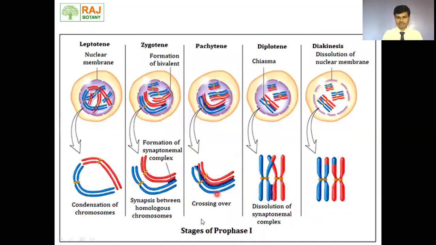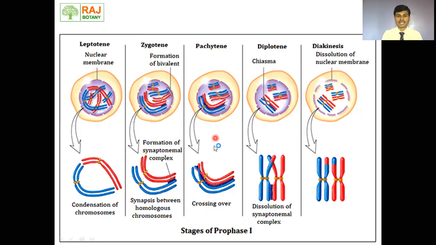Let's see the summary of the stages of prophase first. Leptotene: condensation of chromosomes; chromatids are not distinguished from each other. Zygotene: formation of bivalents, pairing of homologous chromosomes takes place due to the synaptonemal complex.